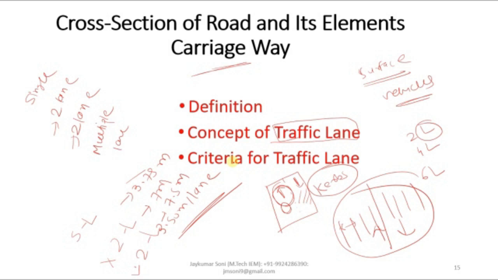So this is how the concept of carriageway can be understood. The width of pavement on which the vehicle can travel is known as carriageway. Another term used for carriageway is pavement width. There are four types of lanes: single lane having 3.75 meter width, two lane without curbs 7 meter width, two lane with curbs 7.5 meter, and multiple lane, each lane of 3.50 meters width.